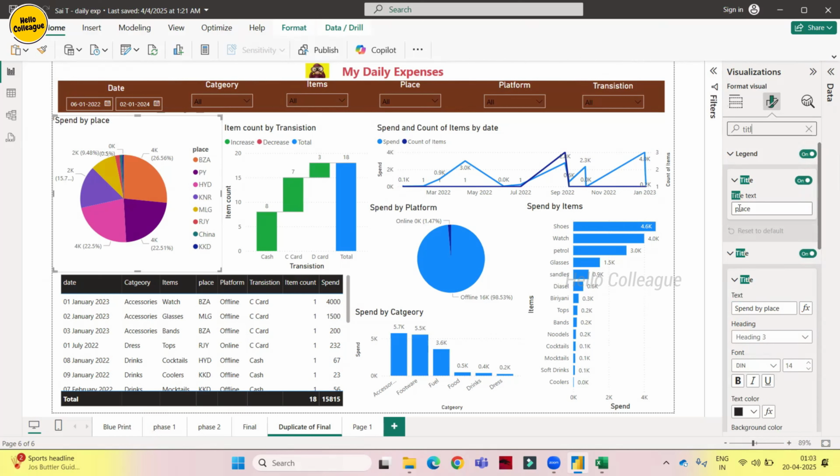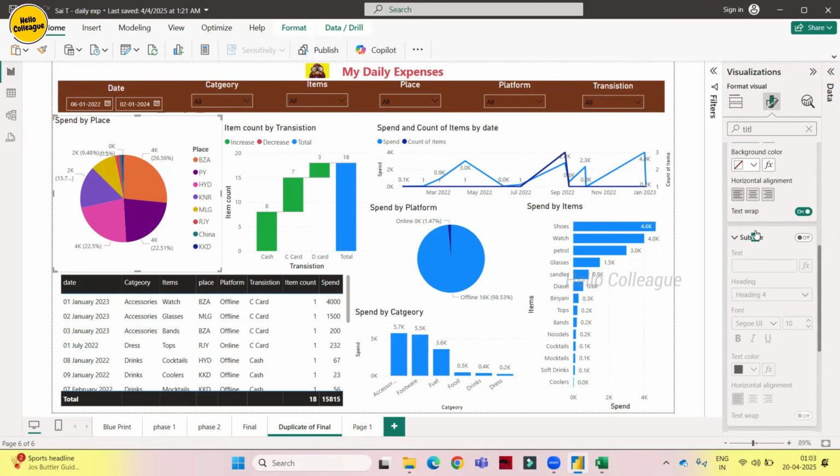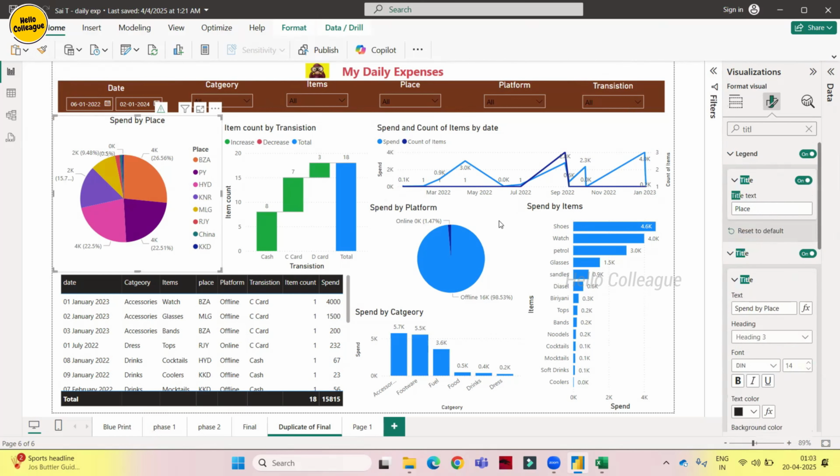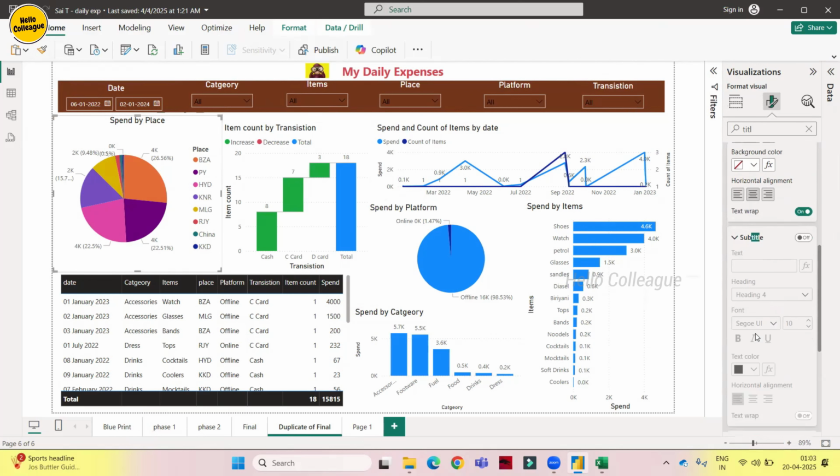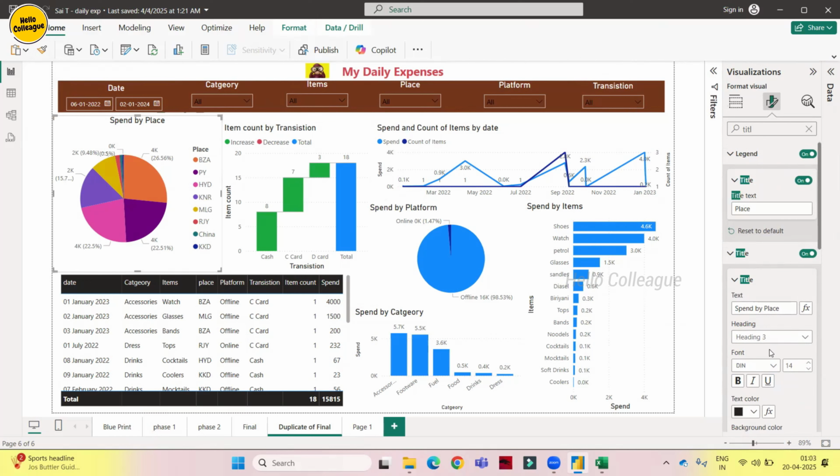And place is on. We have to keep the first letter as capital. It is also capital. Okay, spent by capital. This is good. And I need center. See, this is good, but I need a background for the title. It looks good. Where is the background?